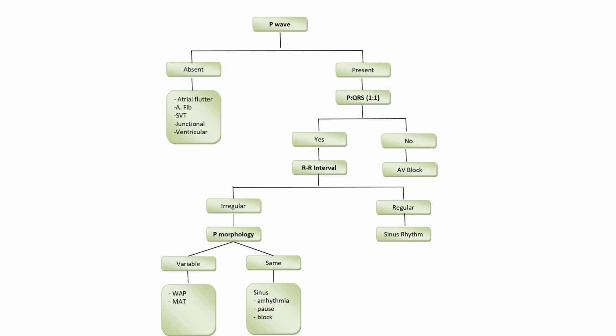And if the P wave is present, the second step in this algorithm will be to see the ratio of P waves to QRS complexes.